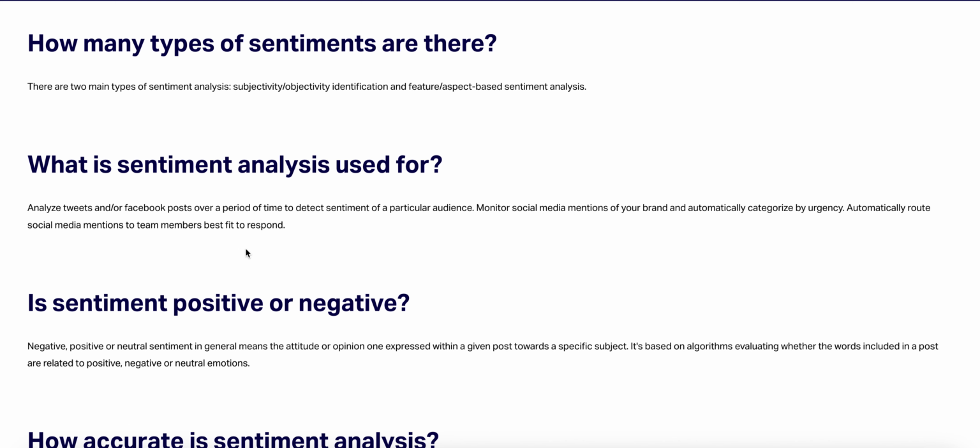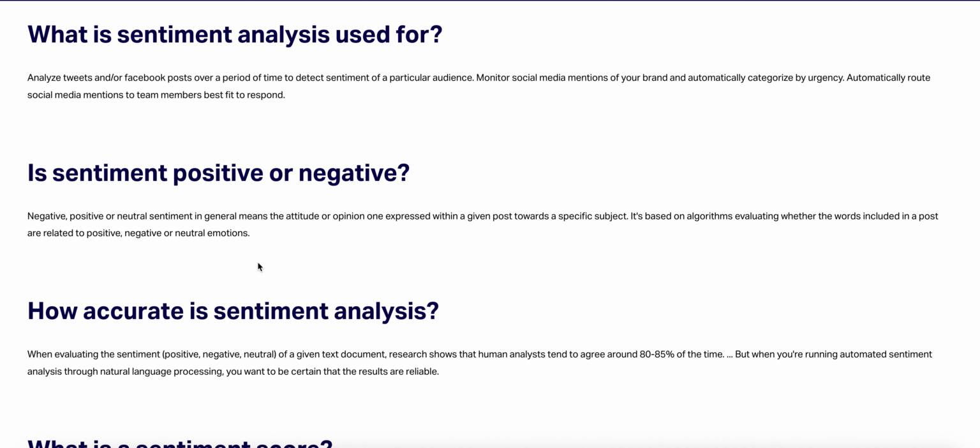What is sentiment analysis used for? Analyze tweets and Facebook posts over a period of time to detect the sentiment of a particular audience. Monitor social media mentions of a brand and automatically categorize them by urgency. Automatically route social media mentions to the team member best fit for the purpose.